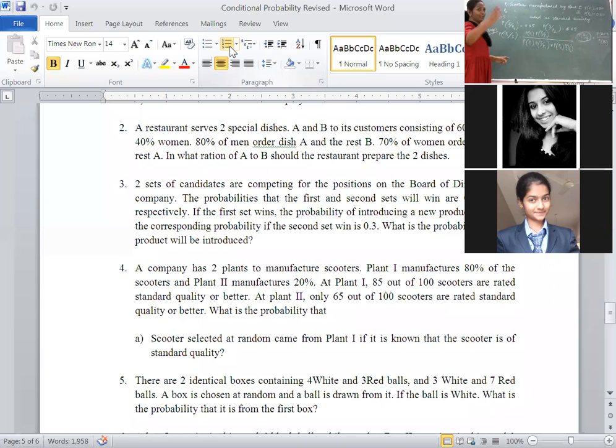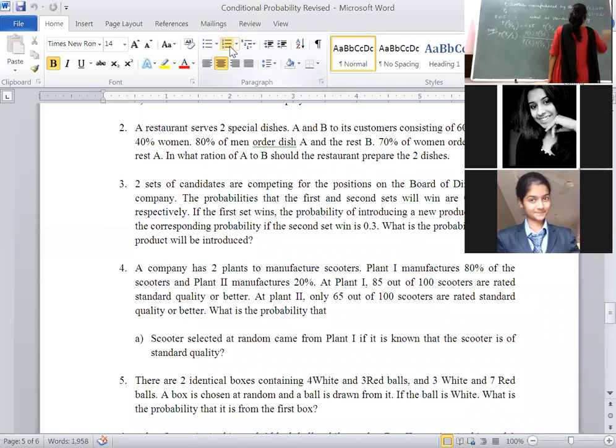First part of what they asked: a scooter selected at random came from plant 1, given that it is of standard quality. In this case we apply both Bayes theorem and conditional probability. Instead of going for conditional probability, it is better to go for Bayes theorem. Bayes theorem is nothing but the inverse of conditional probability. That's why the numerator goes into the denominator and the denominator into the numerator. Then we write S given P1, because P1 happened earlier.